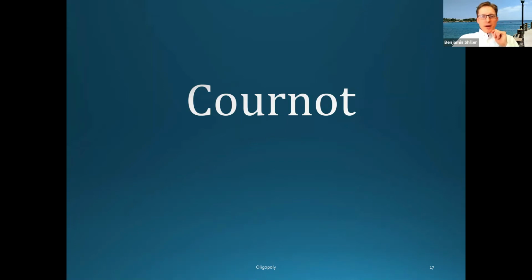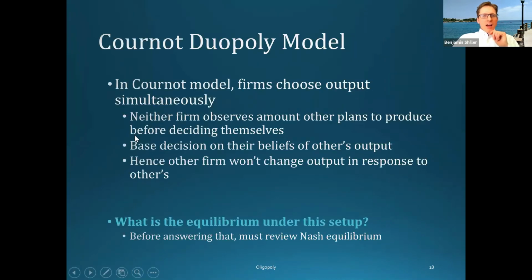So they're both going to sell their identical products in the same market in the same period. Okay, so let's think about this. They're going to choose their quantities at the same time without observing how much the other produces. Now, we might think that they have a pretty good guess at how much the other one might produce. But if the other firm were to deviate from their expectations, let's say firm one has some expectation for how much firm two is going to produce, if firm two deviates from firm one's expectation, firm one does not recognize that. And so that would not influence their decision.